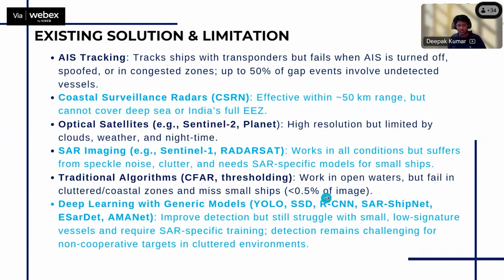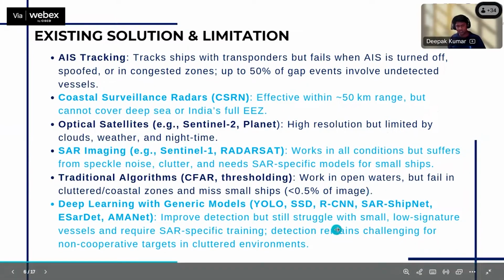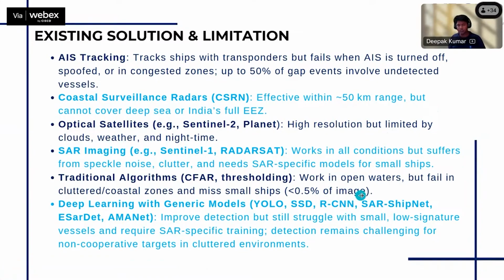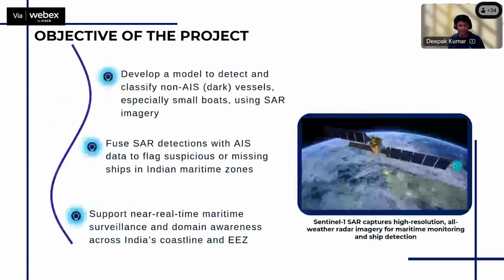So they try to automate this detection through SAR images using models. A few models have been developed and integrated with SAR images to detect ships. But the issue with these models is still the detection of small ships. Small ships in the Indian region are vastly used for fishing. So this is the issue.